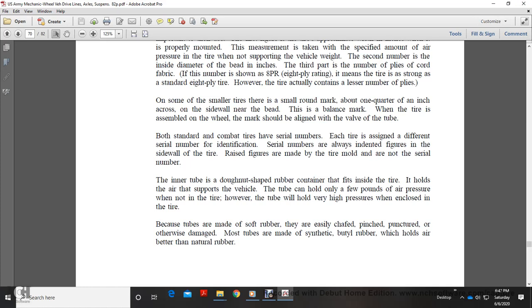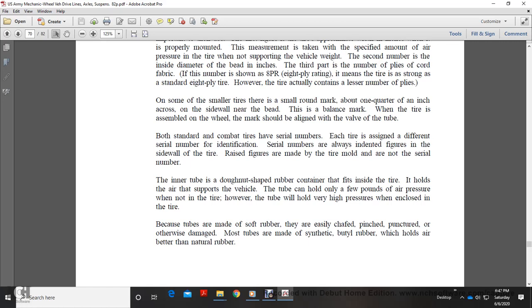Inner tube: a donut-shaped rubber container fitting inside the tire that holds the air supporting the vehicle. The tube can hold only a few pounds of air pressure when not in the tire. However, the tube will hold very high pressure when enclosed in the tire. Because tubes are made of soft rubber, they are easily pinched, punctured, or otherwise damaged.